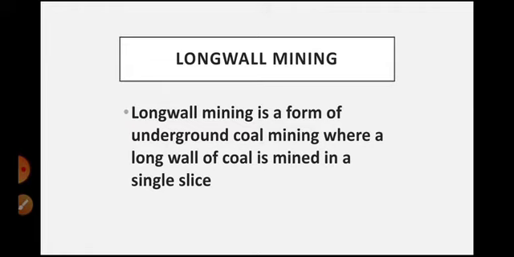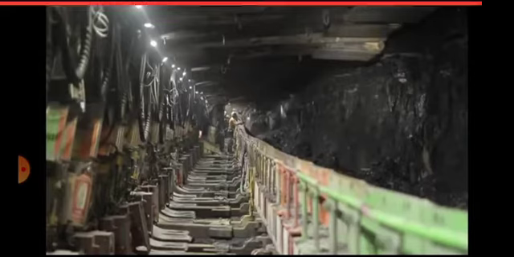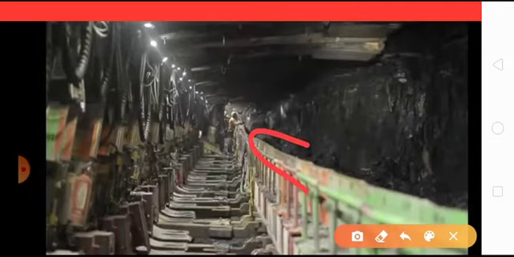Now let us know about some basic terminologies that we frequently use in longwall mining method. In this image, on the left side you can see hydraulic powered supports, and in the middle you can see the bridge bay. This is the bridge bay in which the cables will be accommodated.